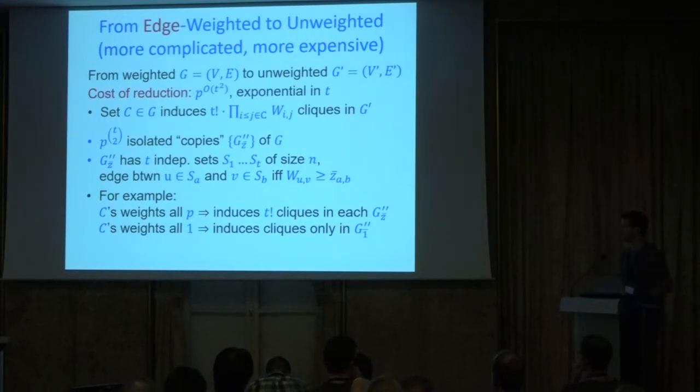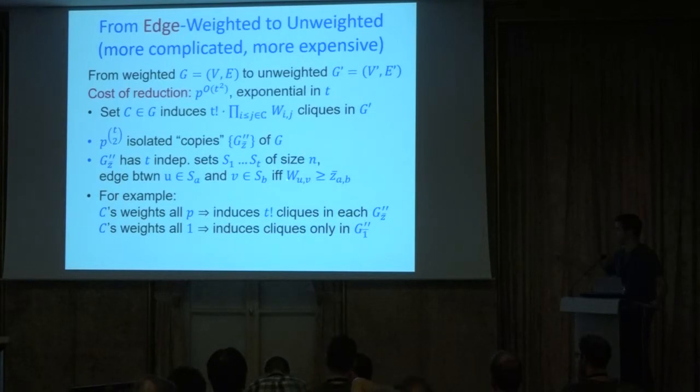So the important thing, you can think about it offline or look at the paper for the details, is that the higher the weight of the edge between u and v, the more of these copies it will appear in. Okay, so an edge with high weight appears in many copies, contributes to many cliques. For example, if we are looking at a clique where the weight of all the edges initially was p, this is not a constraint at all, so the edges of that clique will appear in all of the copies, because their weights are p. And that clique will actually induce t factorial cliques in each and every one of the copies of the original graph that we've created.